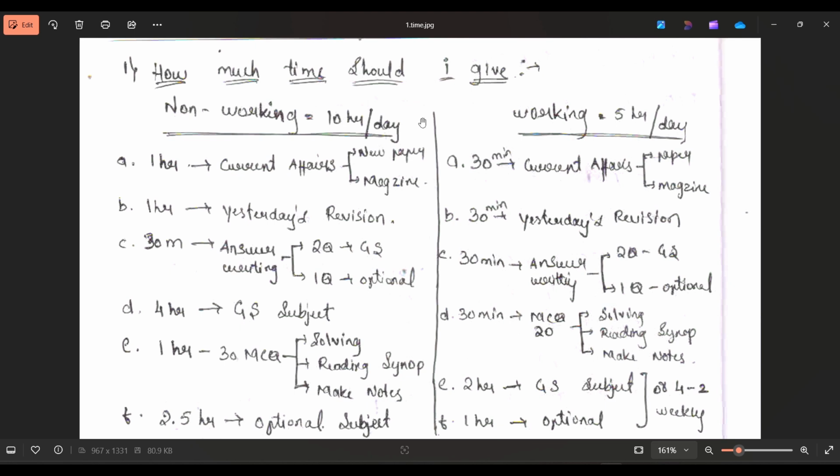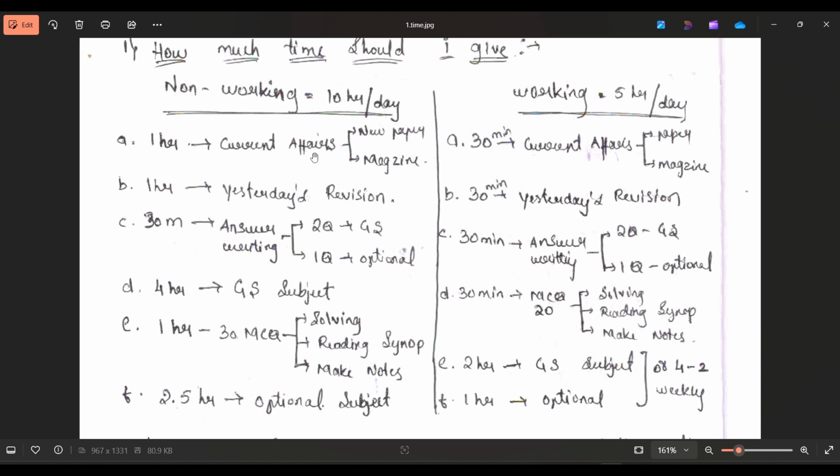Okay, I divided the time into two categories. You can see here, for non-working individuals as well as working individuals. The non-working individual should give at least 10 hours per day. The working individual should give at least 5 hours per day. And I clearly classified this time.